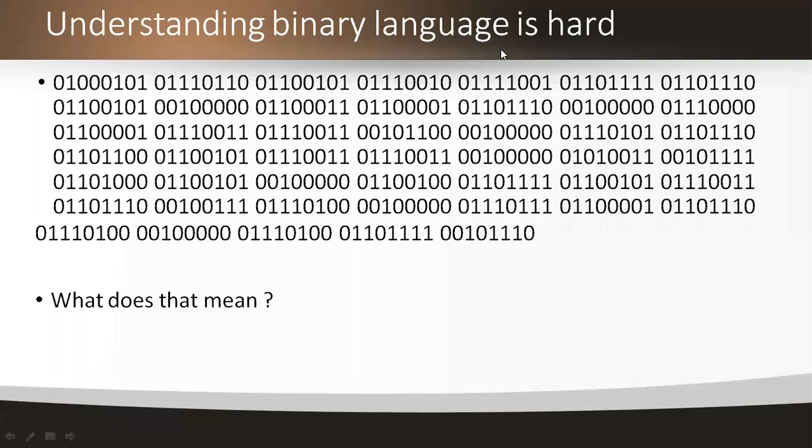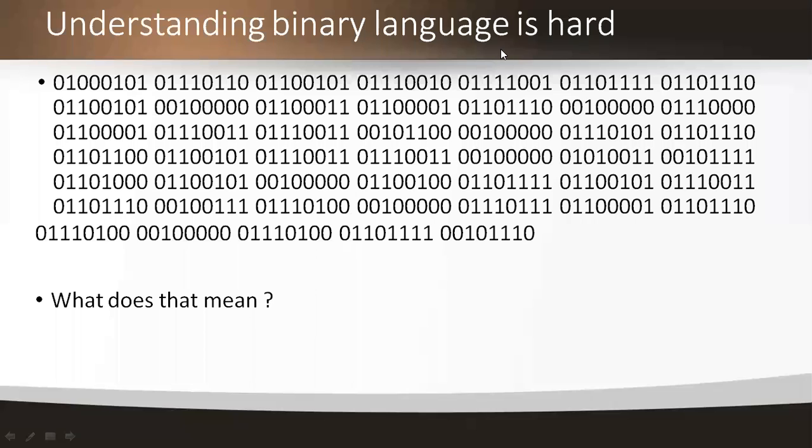Understanding binary language is very hard, because it is not easy for the user to understand. Recognizing what type of language it is, is an easy thing, but understanding what it says is not easy. So for that purpose, we have compilers to write such codes.